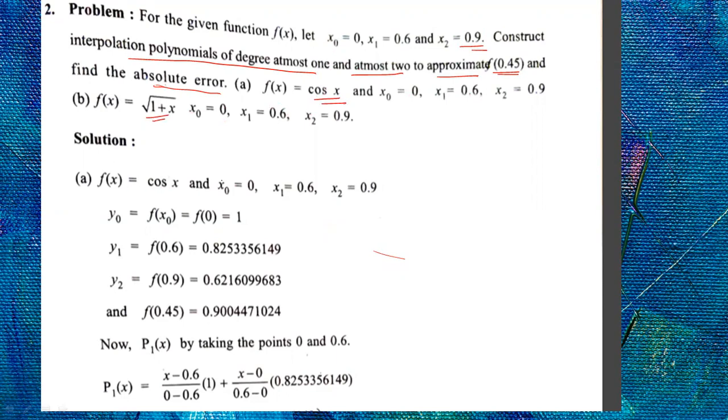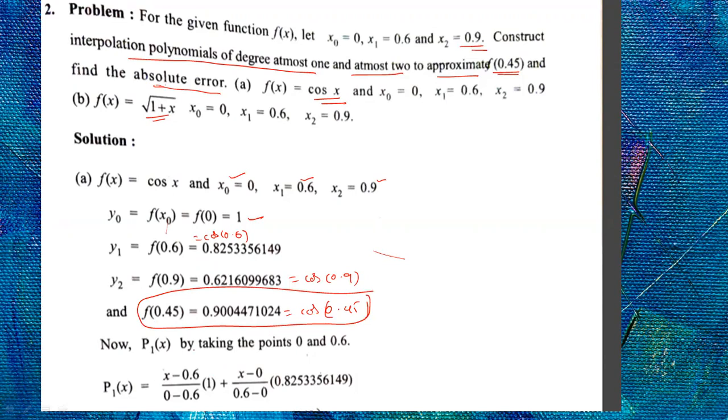So f of x is equal to cos x. Your x0 is 0, x1 is 0.6, x2 is 0.9. Your y0 is cos 0, which is 1. y1 is cos 0.6. Put your mode in radians. When using the scientific calculator for this problem, your mode should be radian mode. Cos 0.6, that is 0.8253. This is the cos 0.9 value. Okay, this is the actual value. This is cos 0.45, the value according to your function. Okay, this we'll take only for the absolute error.